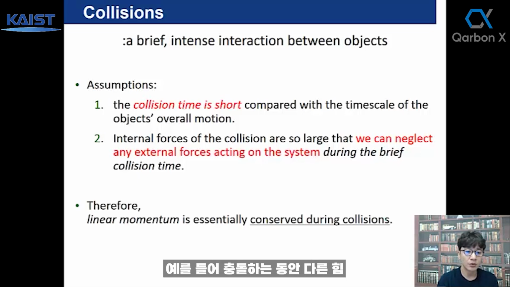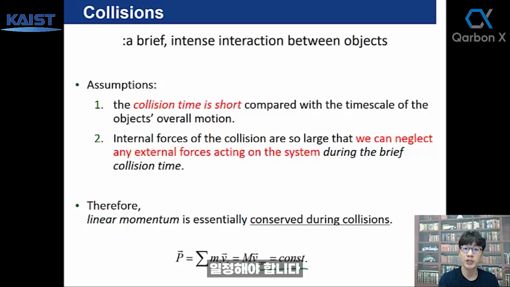The time is short, so we can ignore any other forces during the collisions, for example frictional force or gravitational force, and so on. So linear momentum should be conserved during these collisions. Total momentum should be constant as a function of time before and after the collision.